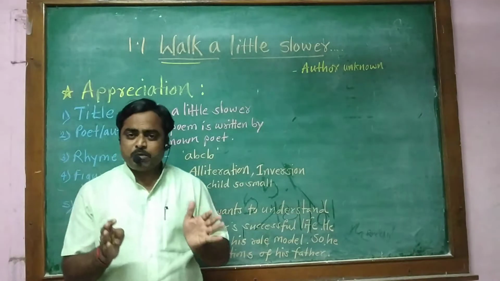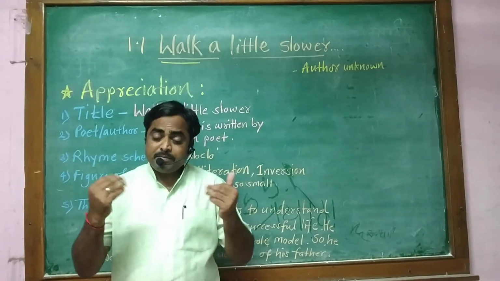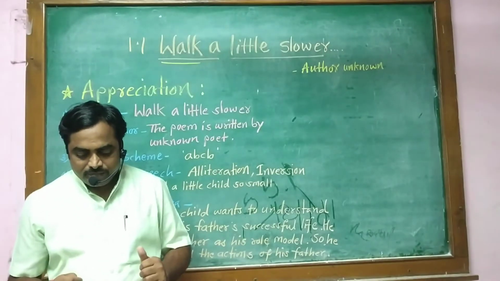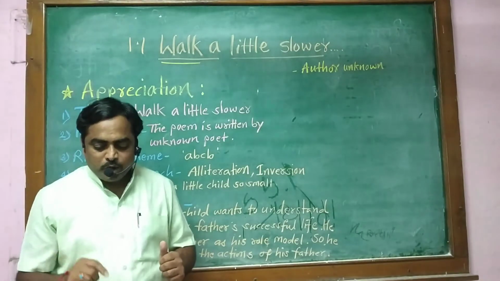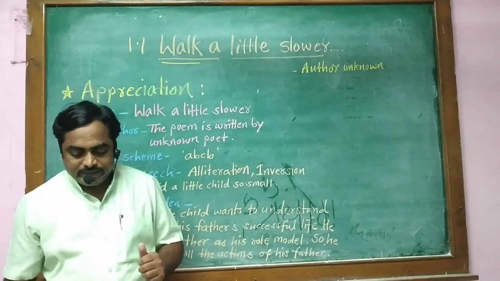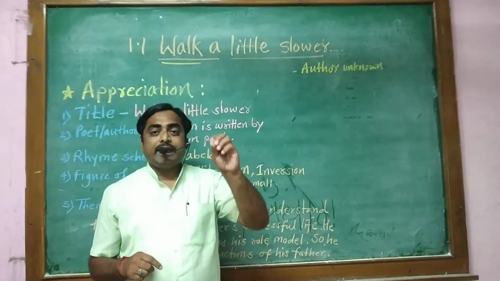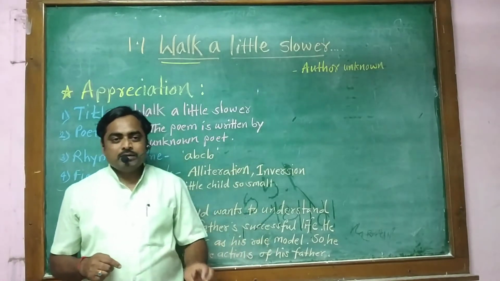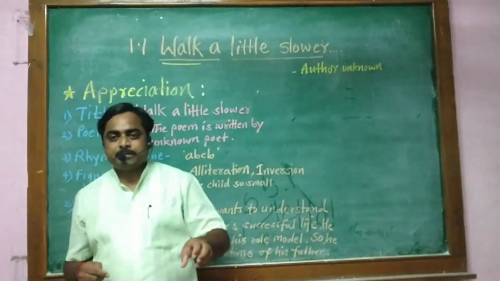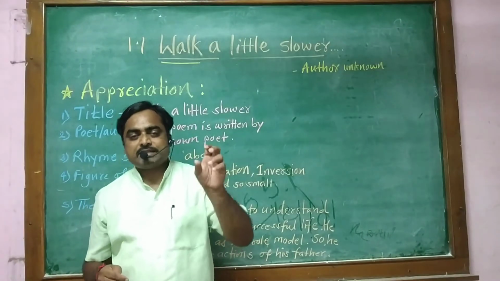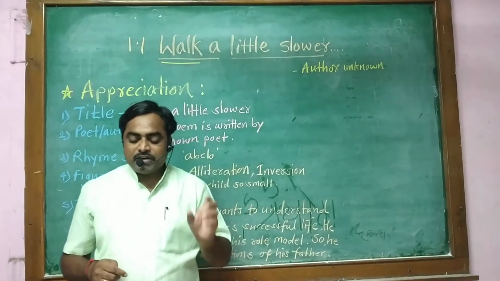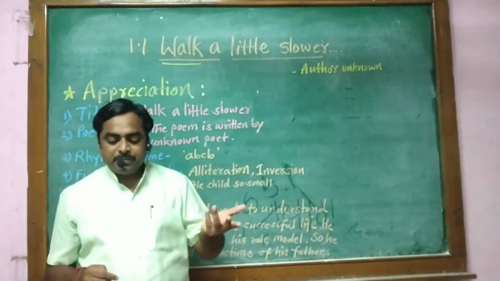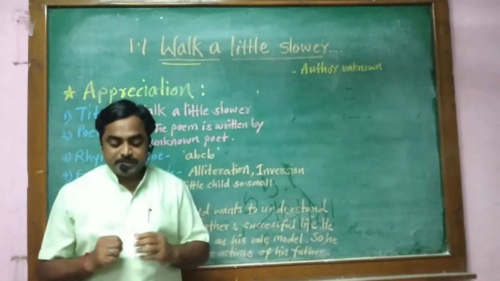Now the child is a small one, and someday when he will be a grown up person, someday when I am all grown up, you are what I want to be. That means the child wants to be like his father. The child wants to know the secret of the success story of his father. That's why he says that someday when I am all grown up, you are what I want to be.